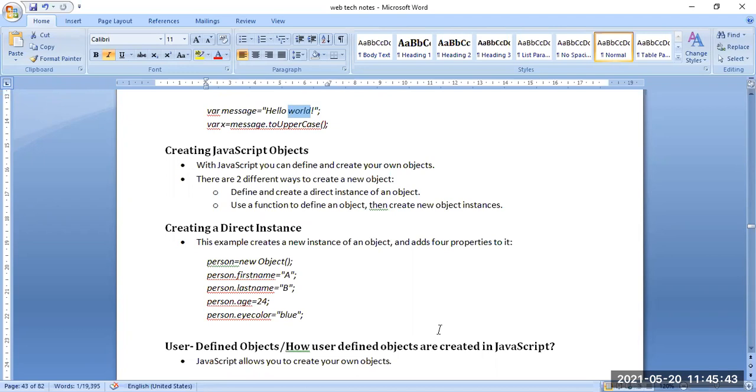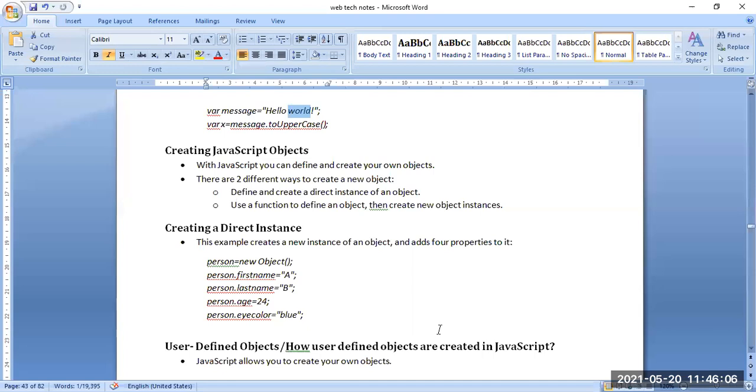We create an object with direct instances. We are mentioning the object name, then the object property, and putting the value at the same time. By this we are getting that the name of the person is AB, the person's age is 24 and his eye color is blue.